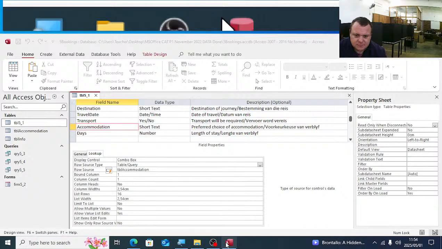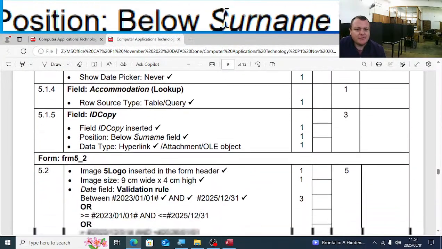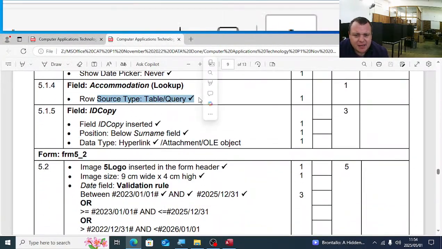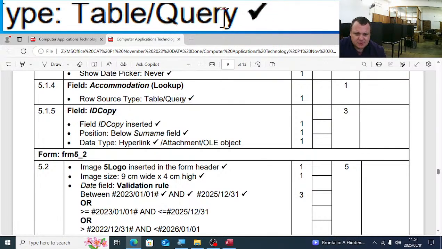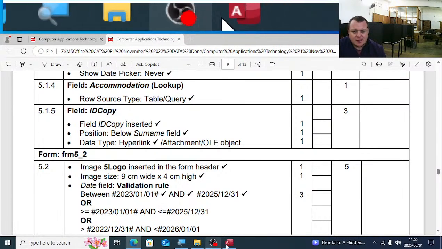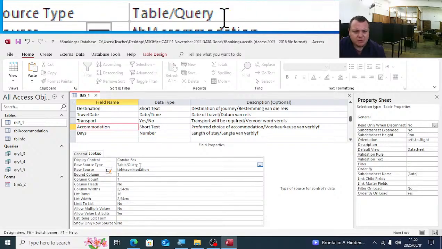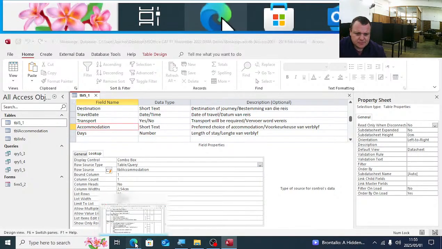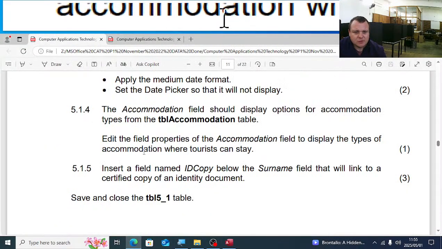Just going to check the mark allocation again. We have the row source type, table, query. Okay? So they only give us one mark there for table query. Next question. Question 5.